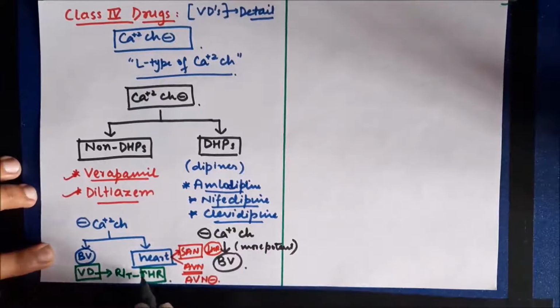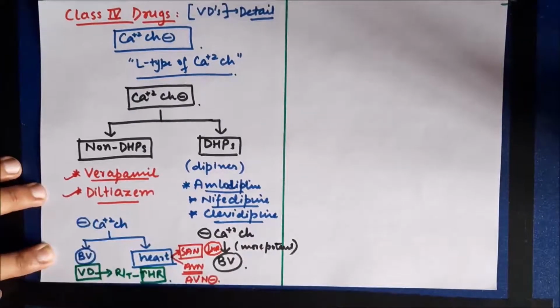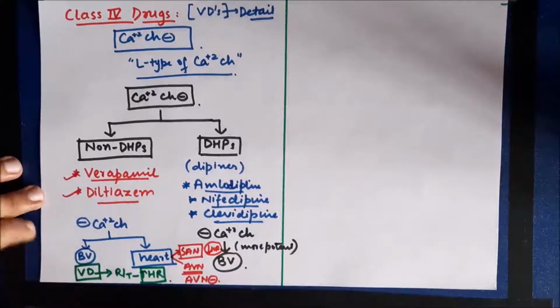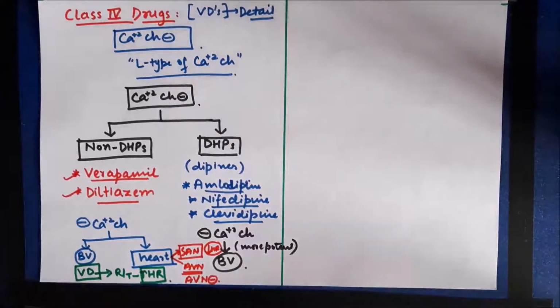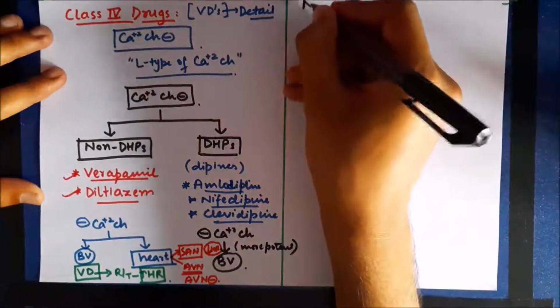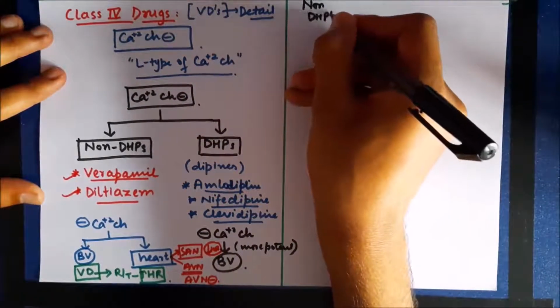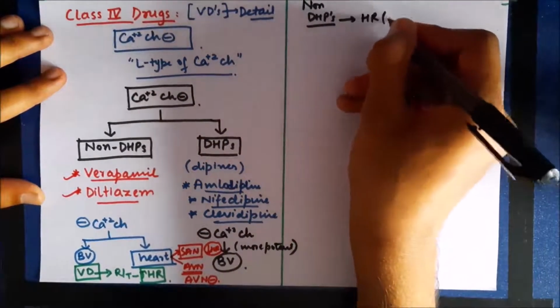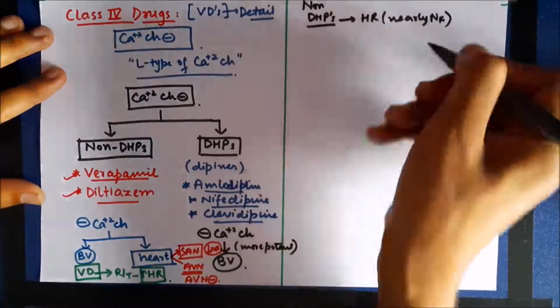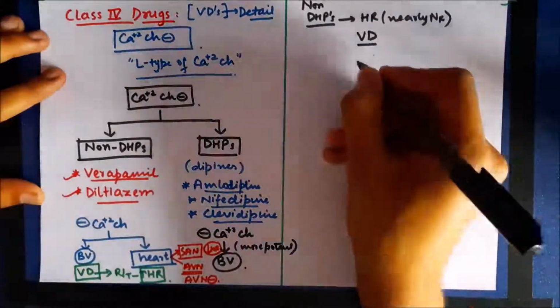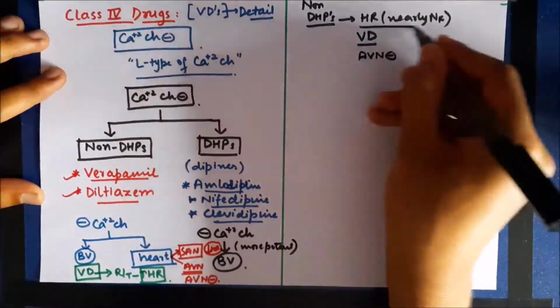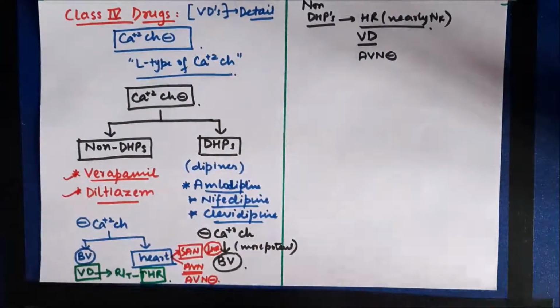So one effect produces an increase in heart rate and the other effect produces a decrease in heart rate. So the net effect of non-dihydropyridines is nearly normal heart rate. So they do not affect heart rate. However, they produce AV nodal block, and they can also cause vasodilation. And because of their depressant action on the AV node, these are used in various arrhythmias.